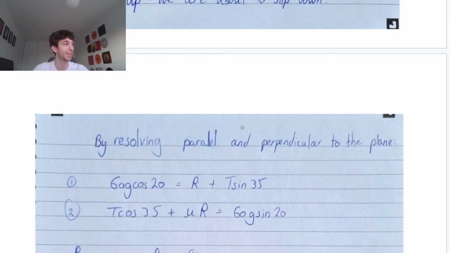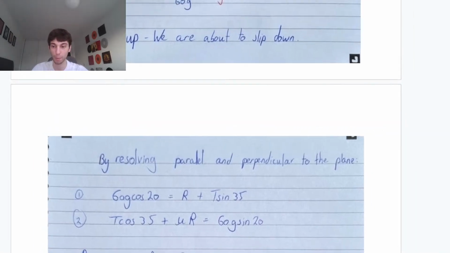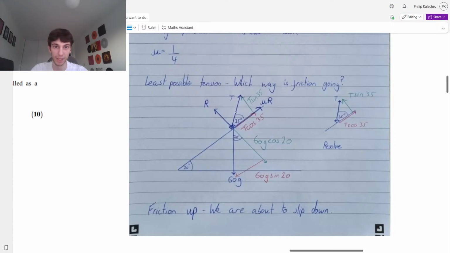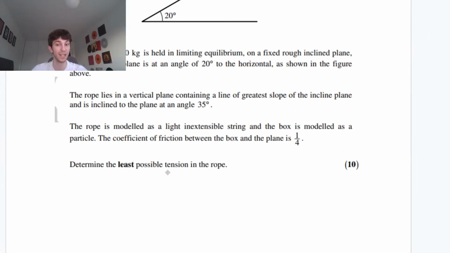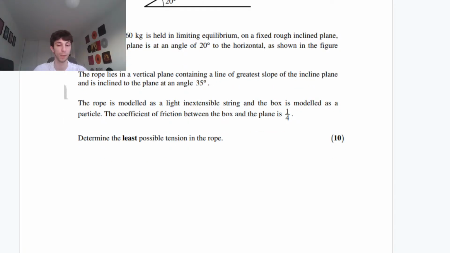So by resolving parallel and perpendicular to the plane, let's quickly go back to OneNote actually. So what do we have? Going perpendicular, going upwards, we have R and T sine 35, and then going downwards, we have 60g cos 20. So R plus T sine 35 will be equal to 60g cos 20. Then quickly looking at our parallel to the plane, we would have going up the plane, our friction, T cos 35, and then going down the plane, we have 60g sine 20. Okay, so we set those equal to each other, and then once again, we are trying to find the tension in the rope. Okay, so set up your equations and then work from there.